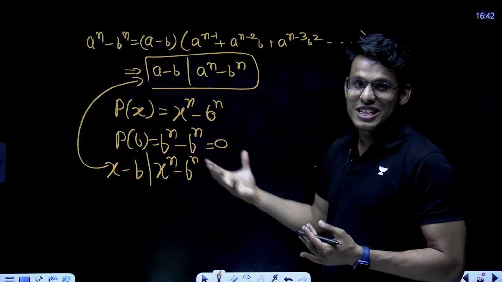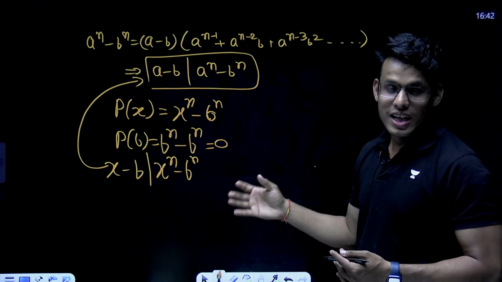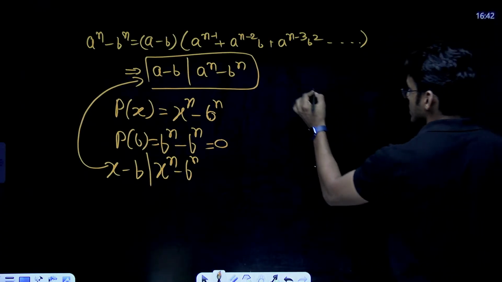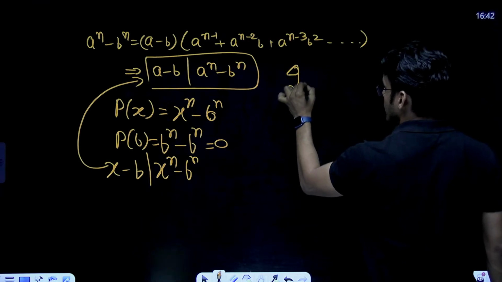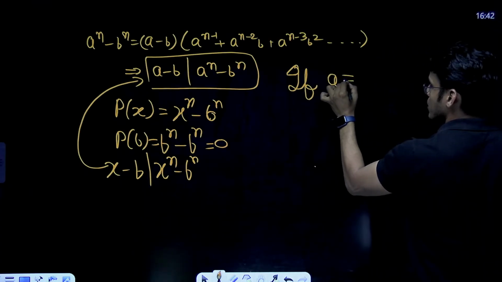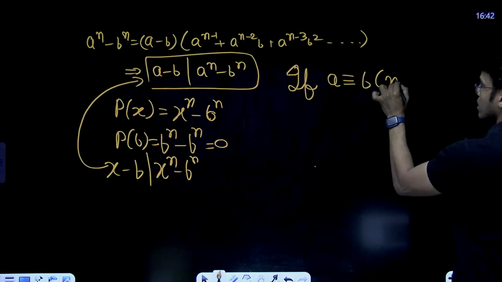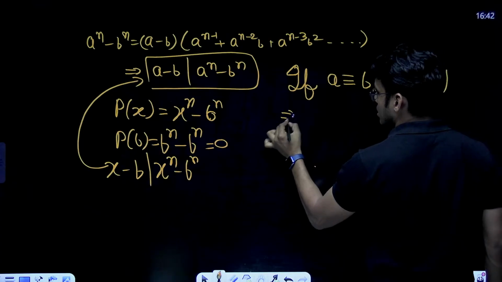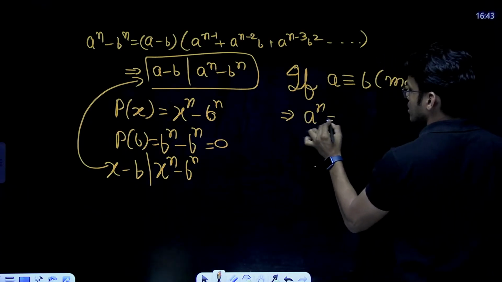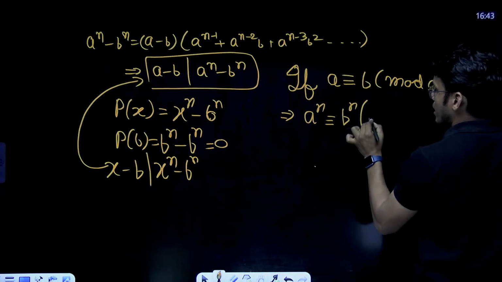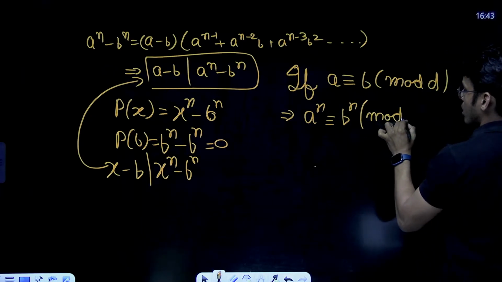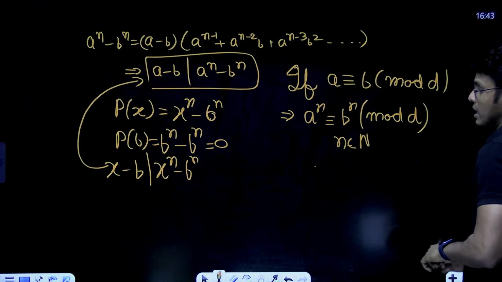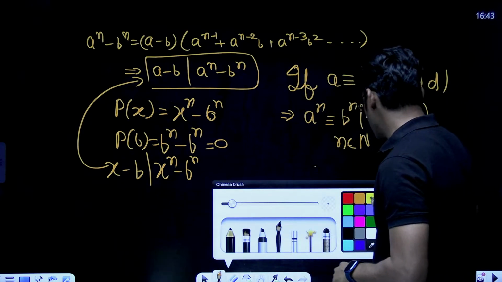Now, sir, why is this important? This is important in deriving a very important theorem in congruence, which says if A is congruent to B mod D, it implies A to the power n is congruent to B to the power n mod D, where n belongs to the natural numbers. Now let me prove it for you, and then you can possibly write it.